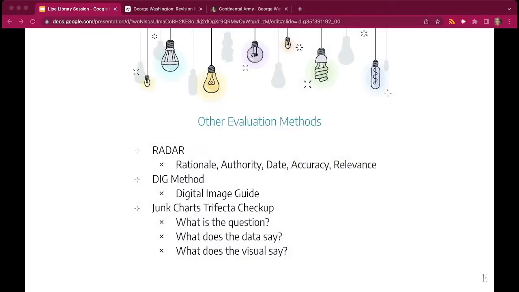There are many tools that are available to you when evaluating your sources. Today I discussed how to apply the CRAP test to your potential sources, but there are a few others that you could use as well. Here are a few. Each one is useful in particular instances. The RADAR test is very similar to the CRAP test. The DIG method helps students analyze and interpret images found online, and the Trifecta Checkup was designed to be used to evaluate bar charts, pie charts, and other graphs.